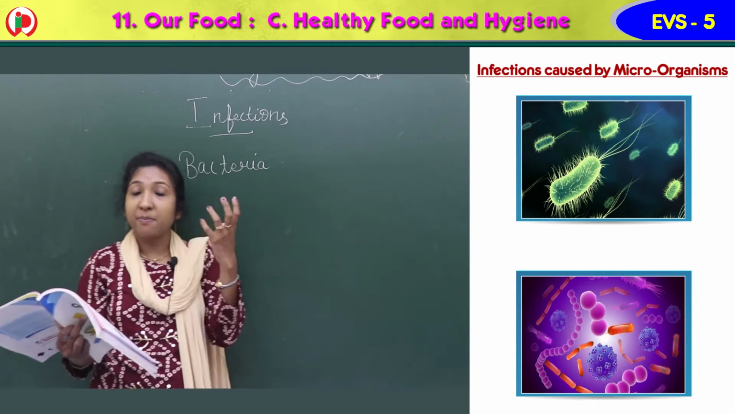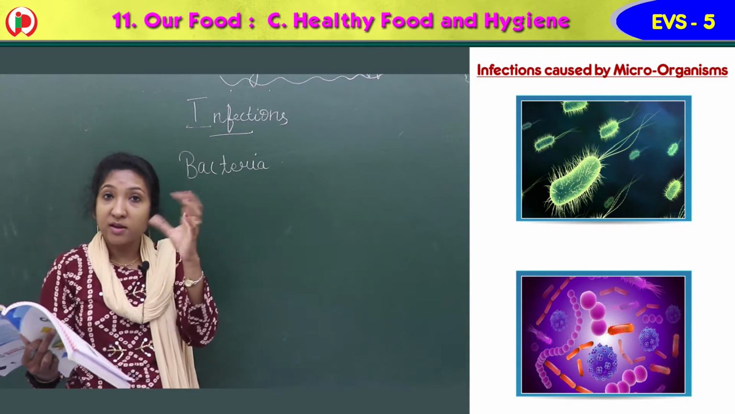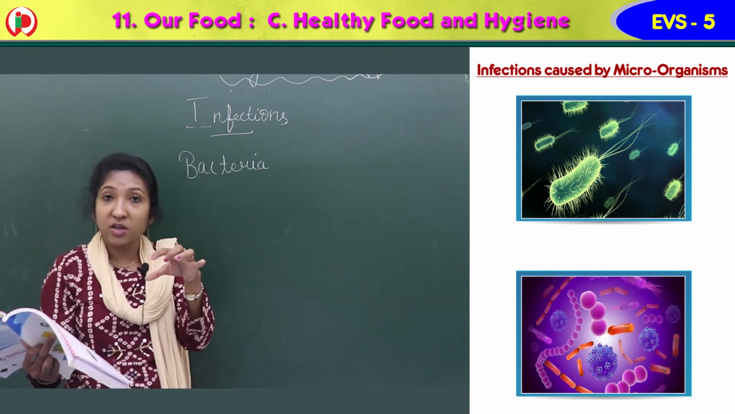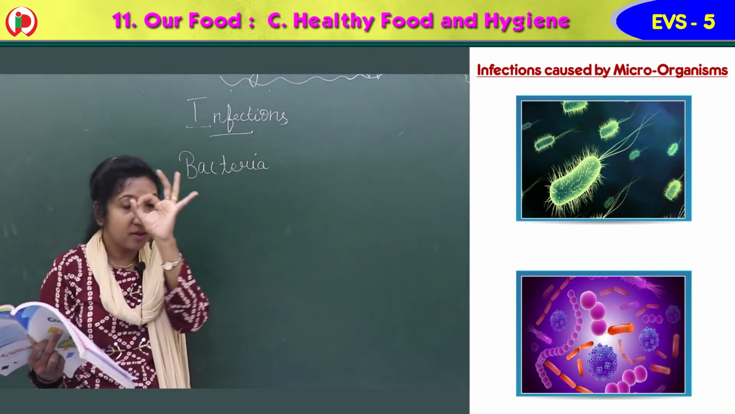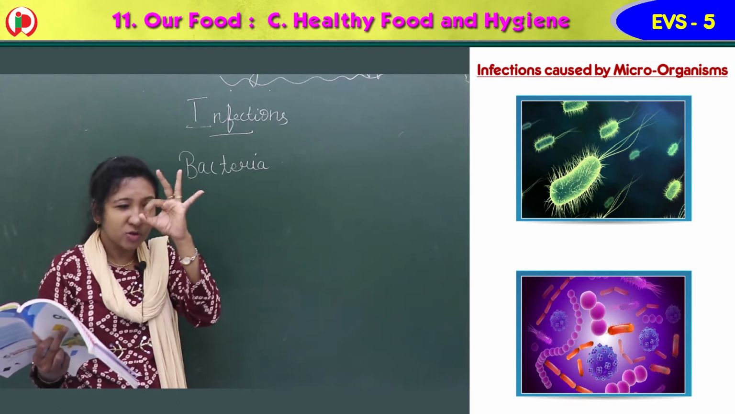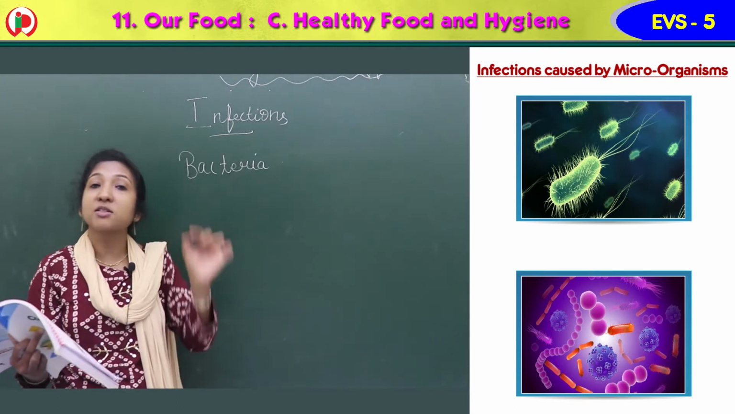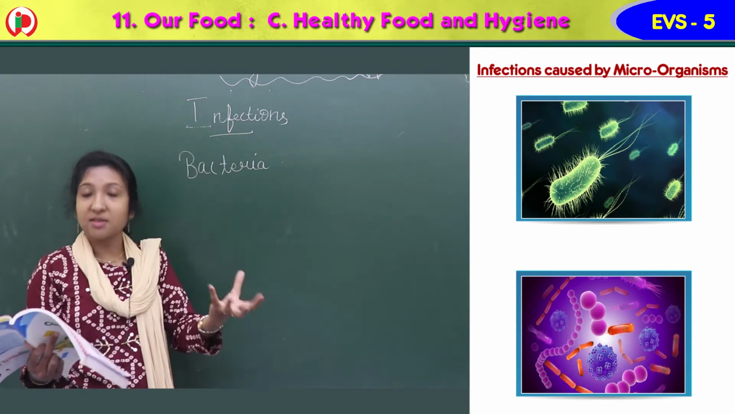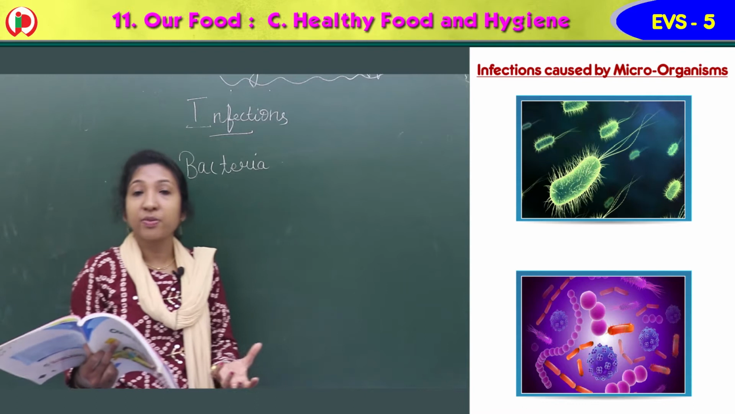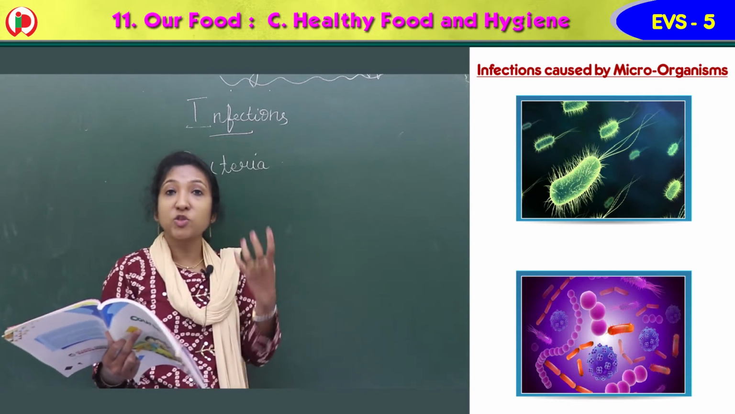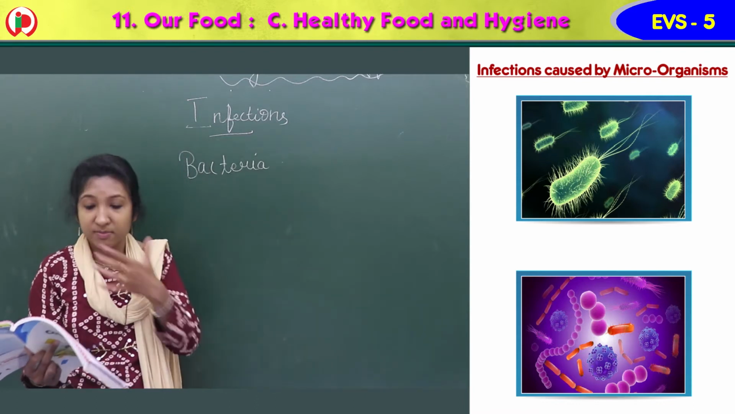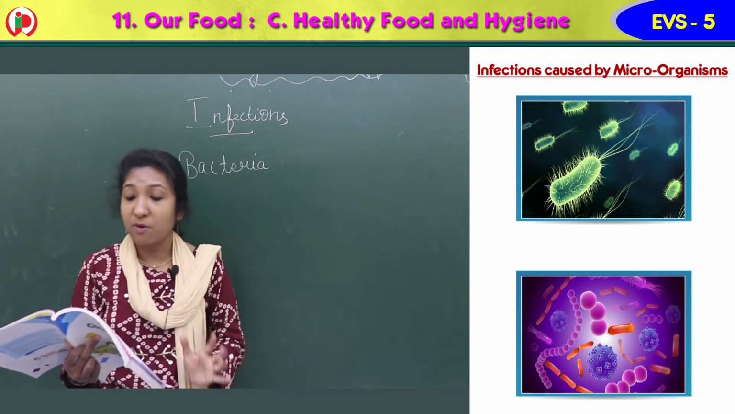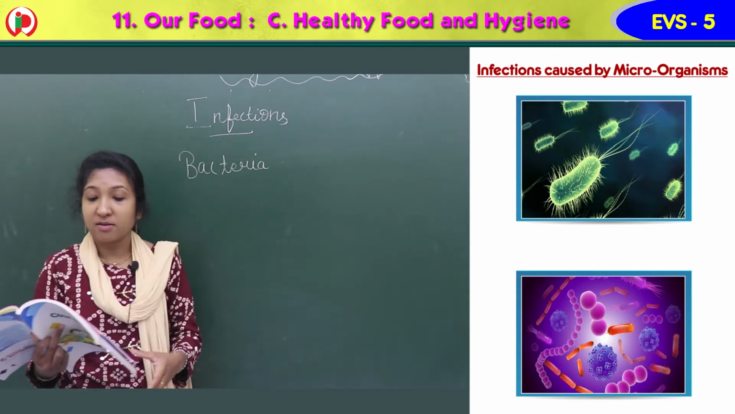So in labs, the persons who are researching and studying these microorganisms use a microscope, an instrument. A microscope is an instrument used to see these small microorganisms. Through a microscope, we can see them. So bacteria are very, very small, and they have different shapes also.